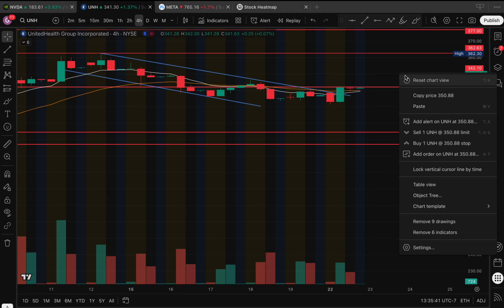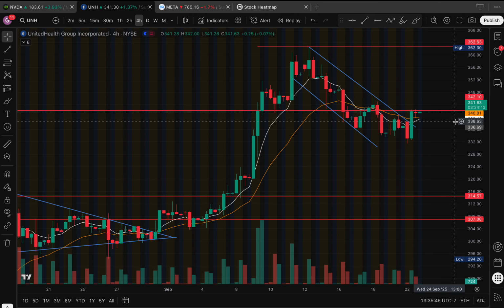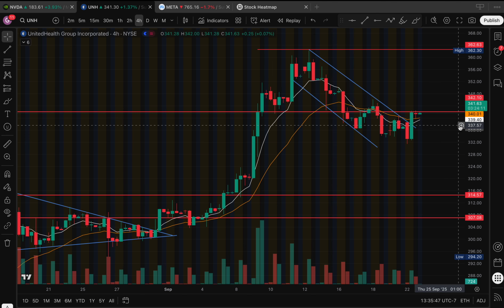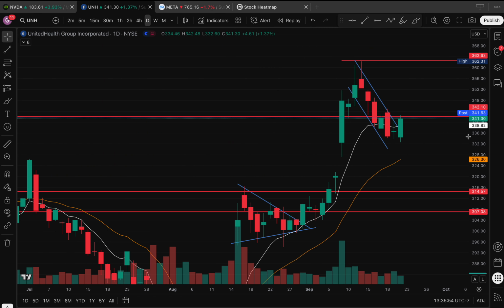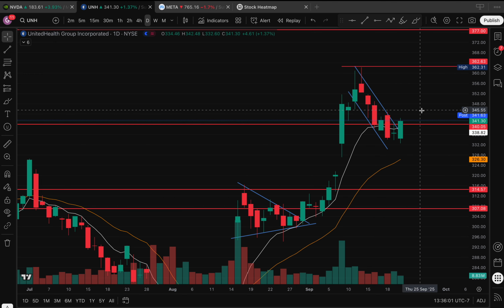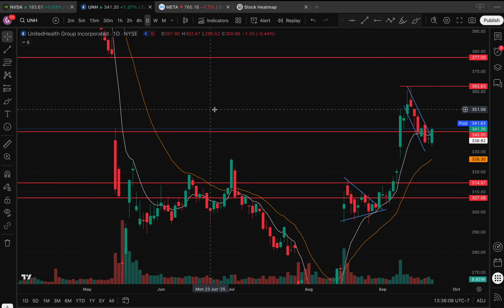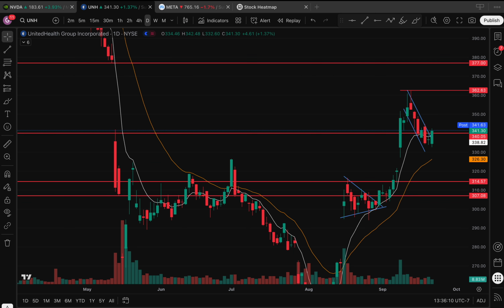Okay, so for UNH, we're kind of forming this descending channel as well. I did mention on my Discord that as long as we hold above 340, I am bullish in this name. Let me just put this down to 340. As long as UNH can hold above 340, I do think we can see price head back up to 362. And a break above 362, we can see a move back up to 377 to fill a gap on the daily time frame.